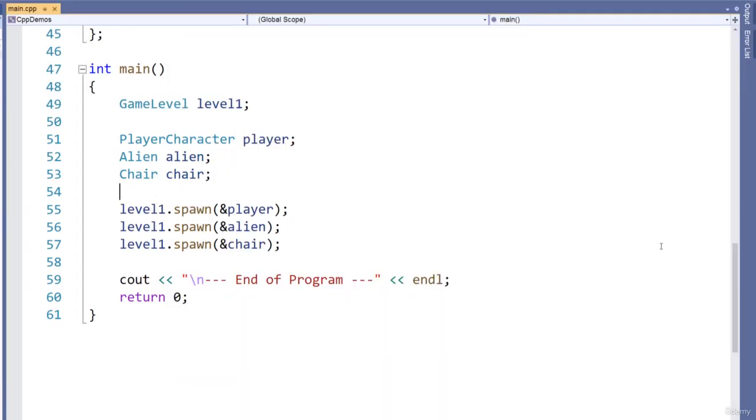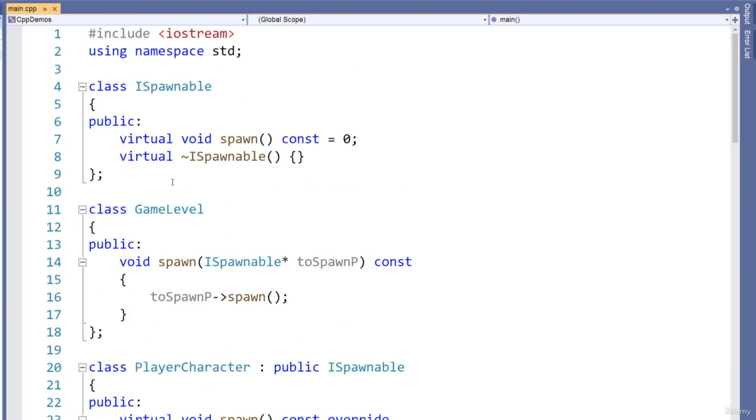This was just a silly example. Again, I'll scroll up here. The high level concept or idea is I want something to be spawnable. I basically want something to have the ability or the property of being spawnable, if you want to model something in that way. So I create a spawnable interface and the relevant pure virtual functions.